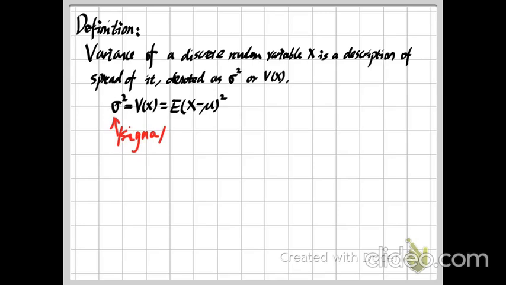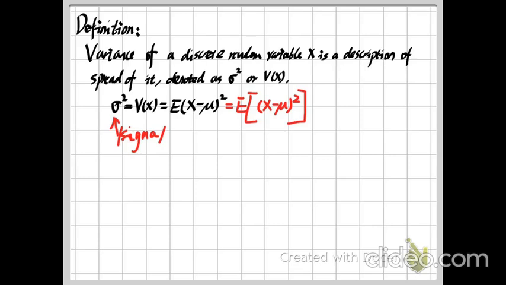So this is the expected value of X, which is our random variable, minus mu, which is our mean, and take the square. You can think of it this way: we compute this subtraction first, take the square of it, and then compute the expected value of this combination.